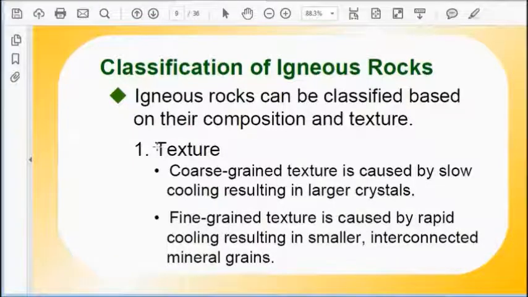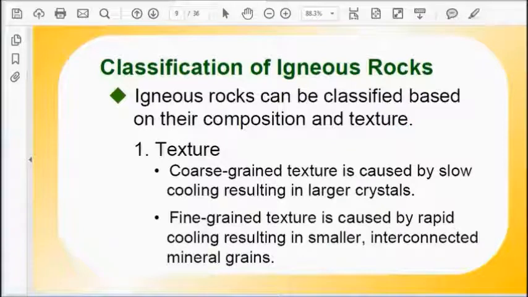What is texture? Coarse grained texture is caused by slow cooling resulting in larger crystals. When magma or lava comes out onto the surface of the earth, it slowly cools down due to rainfall, wind speed and other factors, and a coarse, rough grained texture is formed.